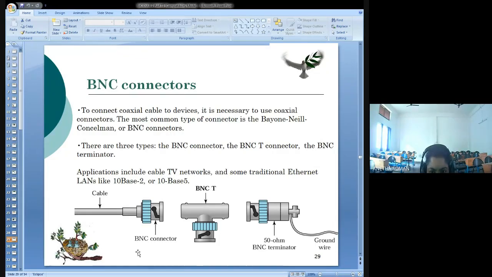These BNC connectors are of three types: the BNC connector, the BNC-T connector, and the BNC terminator. You use this coaxial cable in cable TV networks and in some LANs like thick Ethernet and thin Ethernet. You can see in the diagram the shape of those connectors.